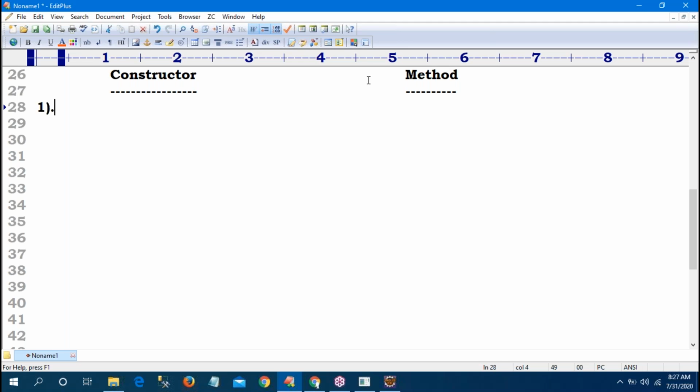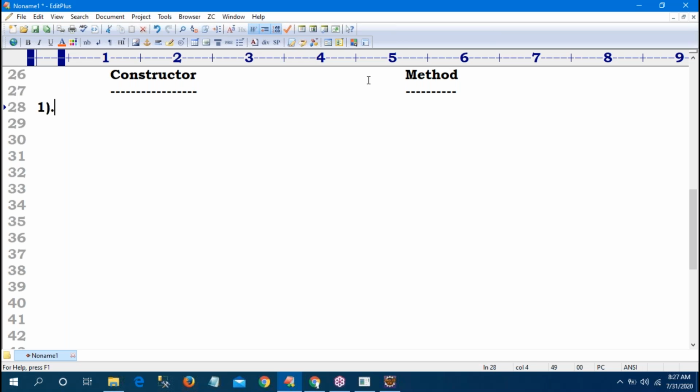Constructor name should be the class name. Method name can be any name. Yes, constructor can initialize. Not initialize object, Samhita. We can initialize instance variables. We are not initializing the object, we are initializing instance variables. Maximum everyone is telling correct, but each person is telling different differences. Combine all those, then you will get all the differences.